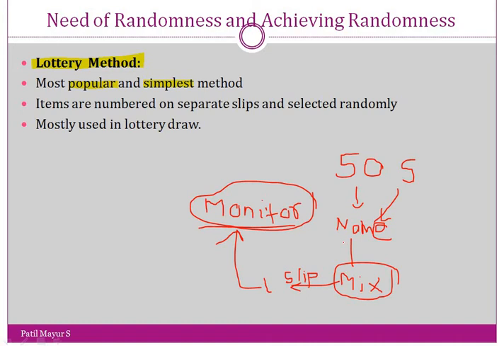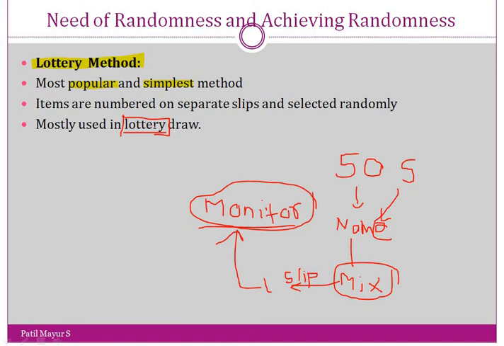So it is a lottery, or even the lottery draw that you study. What happens in a lottery draw? You take a lottery, it is for 1 crore or 1 lakh. So you will get a particular number, and that lottery draw includes numbers of all the lotteries which are issued, and out of that, one lucky person whose number is selected there will get the amount of that money. So that is the lottery method.